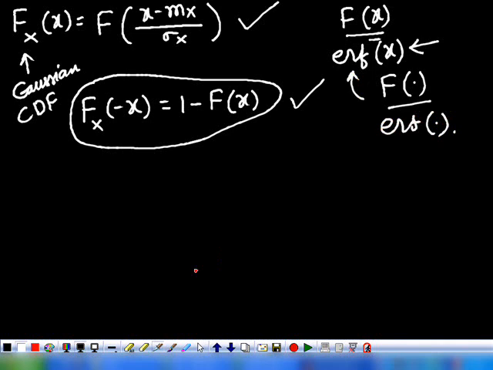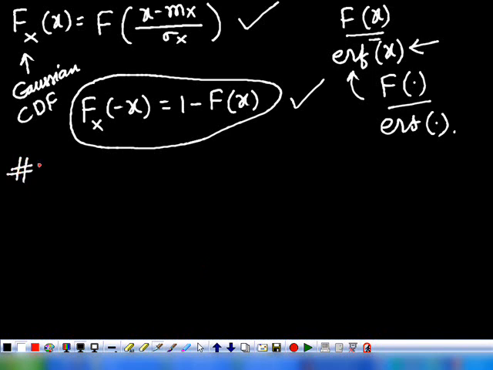We already have the probability density function of a Gaussian random variable, and from that we calculated the CDF of it. Because we already know the relationship between the probability density function and the cumulative distribution. If you know the CDF, by differentiating the CDF we can find the PDF. If you know the PDF, by integrating the PDF we can find the CDF.